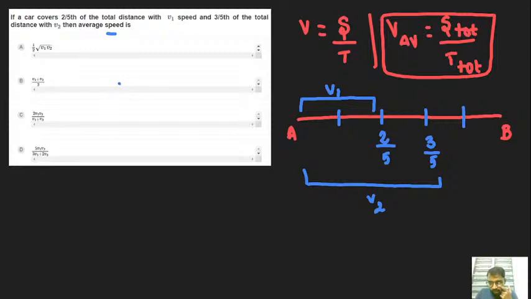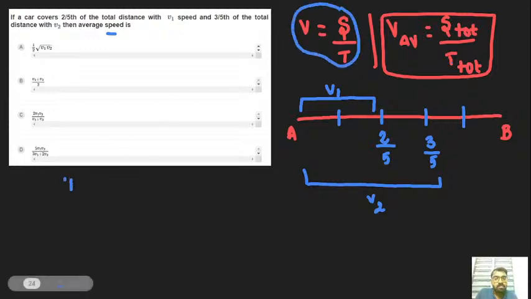So how can we arrive at it? We can easily move over to another formula. Here the total displacement isn't affected because it remains the same, but the time may vary. So how can we arrive at the time formula from this? Time is equal to displacement by velocity. Okay, time is displacement by velocity.